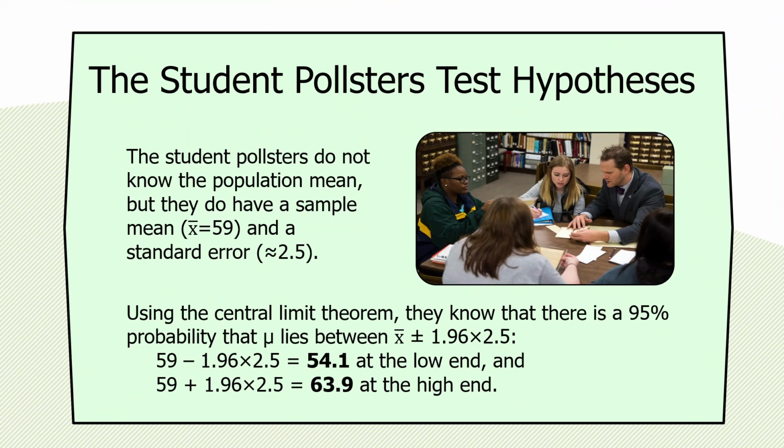Using the central limit theorem, the student pollsters know that there's a 95% probability that the true population mean mu lies between their mean minus 1.96 standard errors, 2.5, and plus 1.96 standard errors. Or, to turn those into numbers, 59 minus 1.96 times 2.5, which is equal to 54.1 at the low end, and 59 plus 1.96 times 2.5, or 63.9 at the high end. This is the bandwidth of probability, of confidence. They're 95% confident that the true population mean lies within that interval.